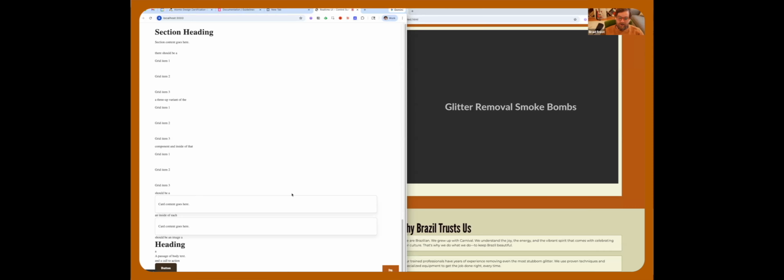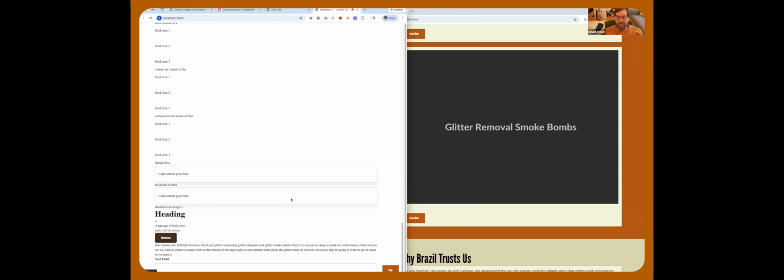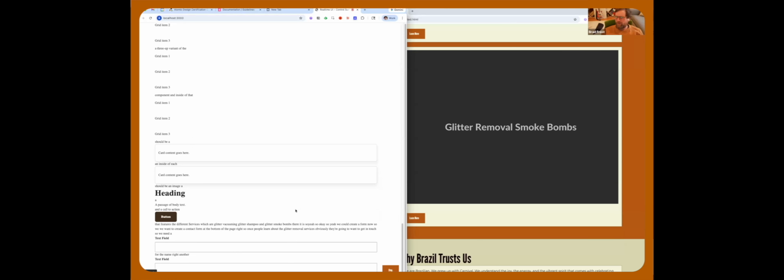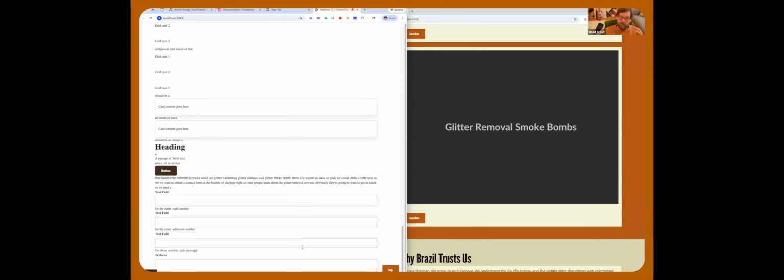So we need a text field for the name, another text field for the email address, another text field for phone number, and a message text area field, and then a button that says, help me become glitter free.